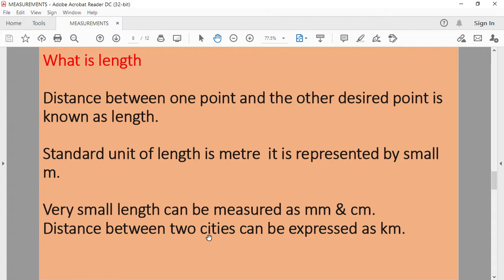The standard unit of length is meter and it is represented by the small letter m. Very small lengths can be measured in millimeter and centimeter. Distance between two cities is expressed in kilometer. It is a longest distance, so it is expressed in kilometer.